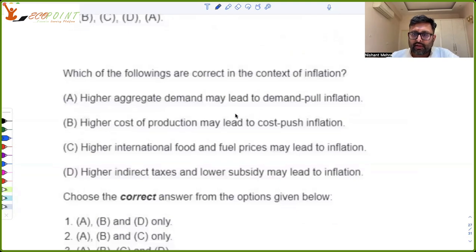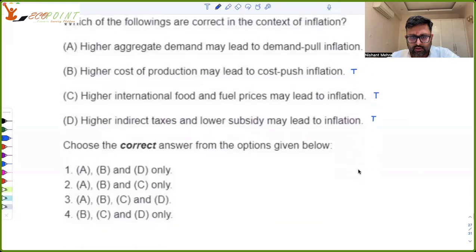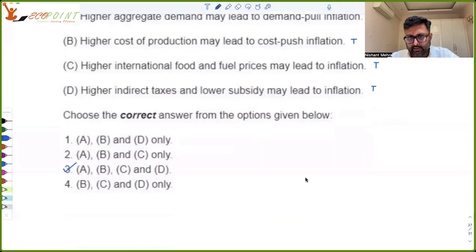Higher aggregate demand may lead to demand pull inflation. That's true, because when the aggregate demand increases, prices are going to increase. This is demand pull inflation. Higher cost of production will lead to cost push inflation. That's right. Higher international food and fuel prices may lead to inflation. Yes, it is true. Higher indirect taxes will lead to inflation. Yes. Lower subsidy will lead to inflation. Is सब तो true है. So all of A, B, C, D are correct.